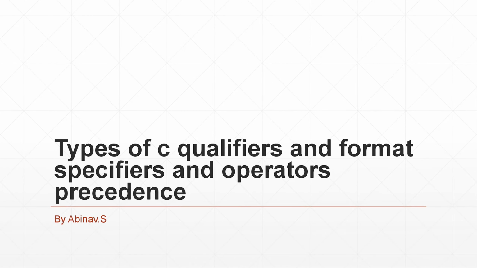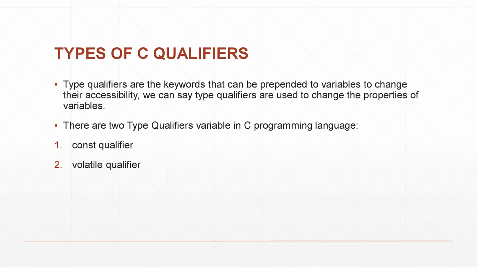Today we are going to see about types of C qualifiers, format specifiers, and operator precedence. First we are going to see about types of C qualifiers. Type qualifiers are nothing but the keywords that can be prepended to variables to change their accessibility. There are two types of qualifiers in C programming language: constant qualifier and volatile qualifier.